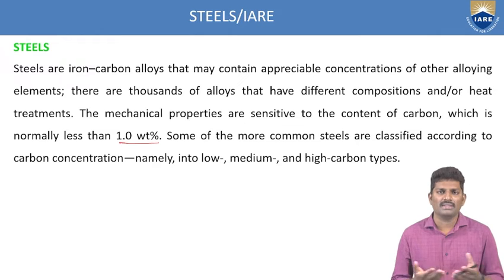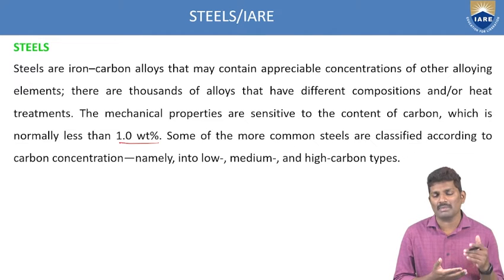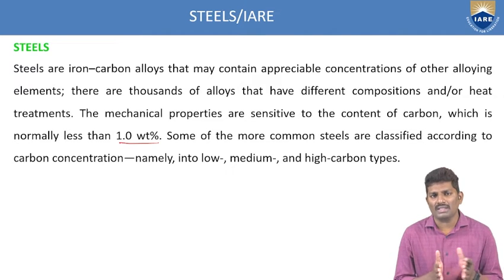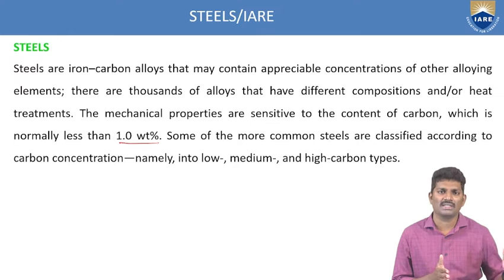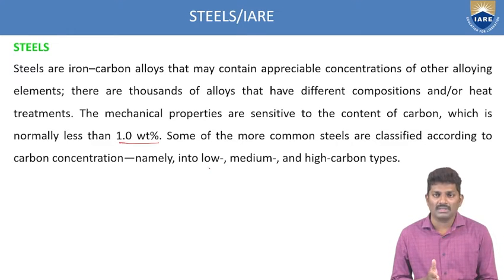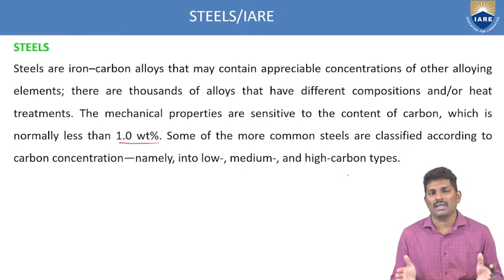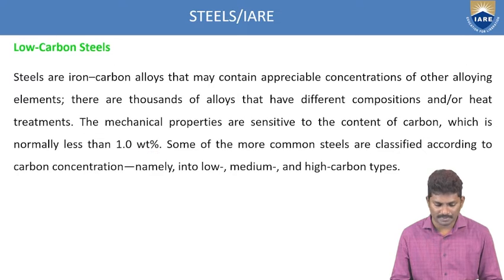So in general, we have a very small percentage of carbon in the steels. Based upon the carbon content, the maximum is 1%. If you vary this 1% according to the percentages, we classify the steels into low carbon steel, medium carbon steel and high carbon steel. That's what you have to classify based upon the composition.